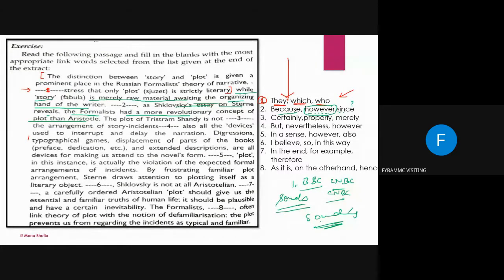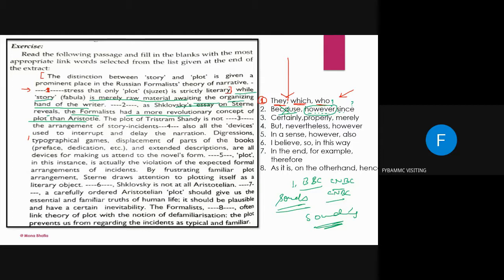Okay, so here, just by understanding: if I say "because as", you have never heard that because is used with as, so we definitely rule this out. It is not going to be there. Now since as, since के साथ as आता है, आ भी सकता है. But by looking at the whole sentence, the context, we feel that however is fitting better than the since.